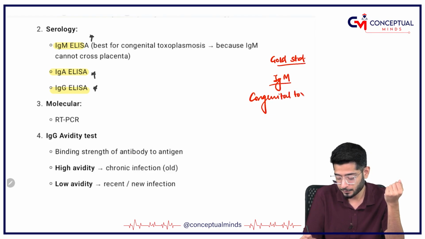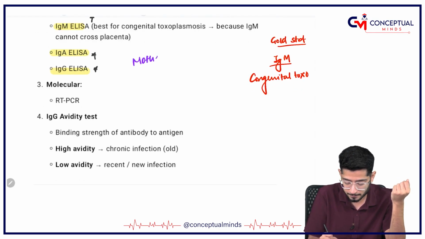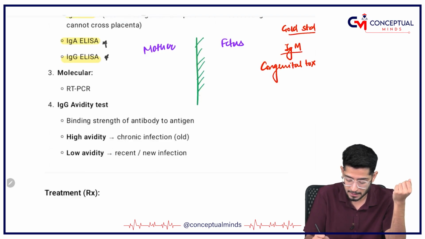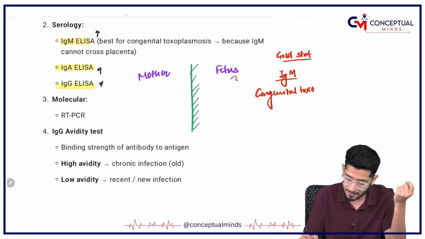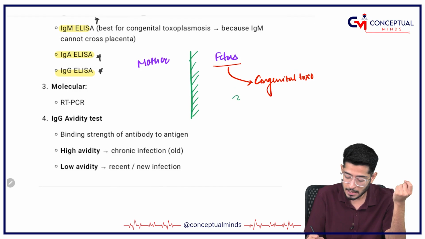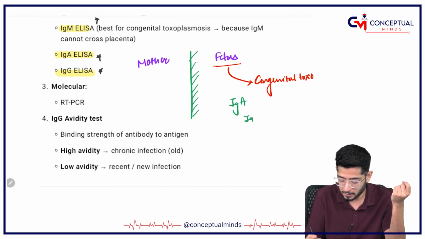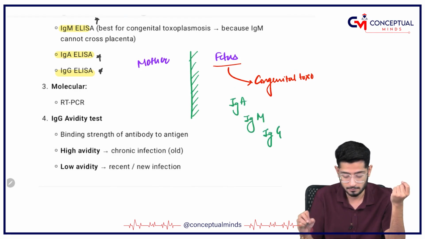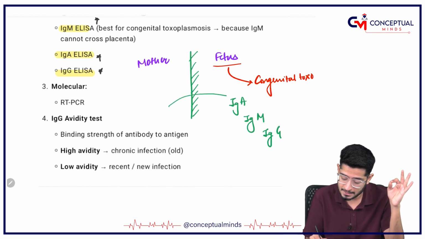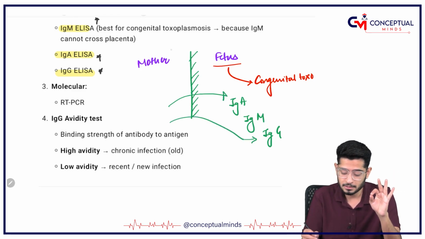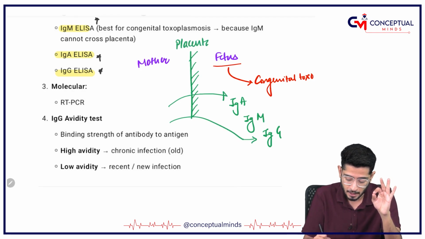Why is it that so? See here, this is mother, this is fetus. Mother and fetus are connected with each other via placenta. Now, if the fetus is having congenital toxoplasmosis, it will develop IgA, it will develop IgM, it will develop IgG. So all three must be the gold standard ones. But my dear friends, IgA and IgG can even come from the mother because they can cross the placenta.